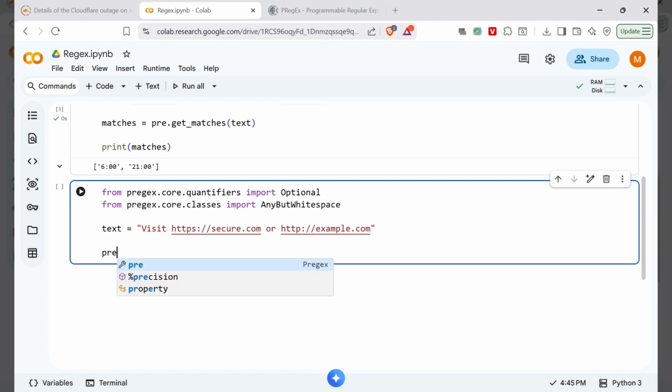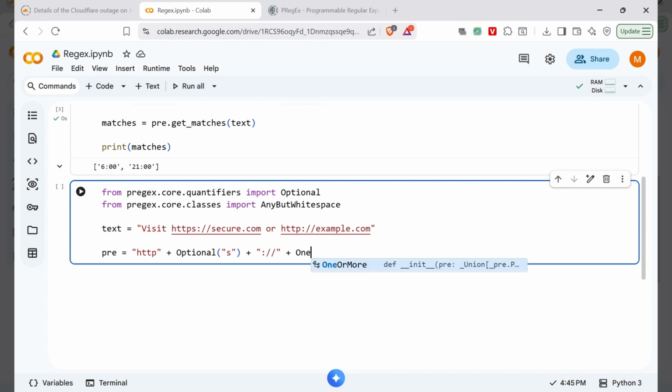For that, first the compulsory thing is HTTP. Now there are some links that contain HTTPS or HTTP, so make S optional. Then colon, forward slash, forward slash, then OneOrMore.